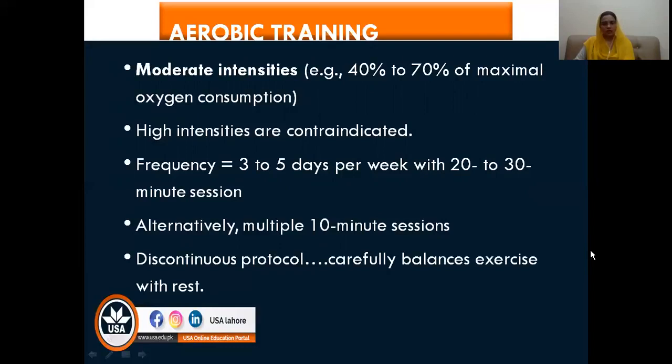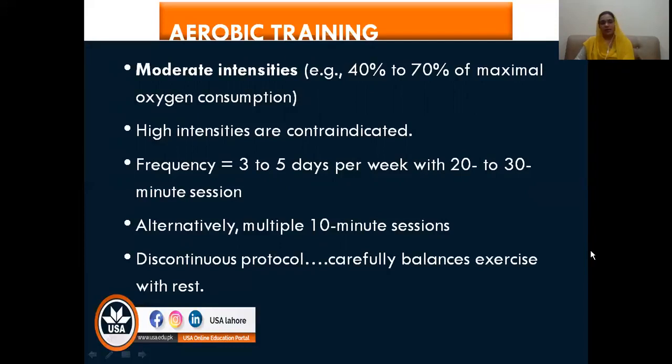Moreover, neurological patients have the problem of fatigue, so high intensities are contraindicated. You will only use moderate intensities, and according to the patient's strength, even low intensity if the patient is unable to bear moderate intensity.